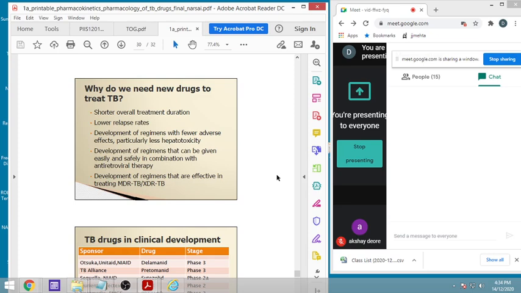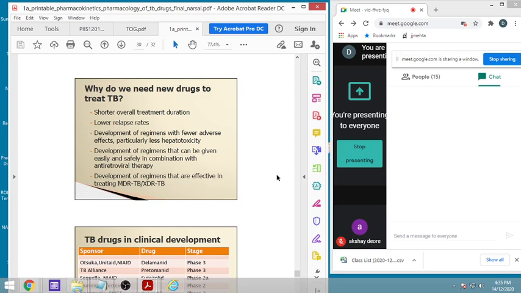Development of regimens which have fewer adverse effects and less hepatotoxicity, because the two main drugs are hepatotoxic, so that is the biggest problem. Development of regimens that can be given easily and safely in combination with antiretroviral therapy, because HIV is one of the complications that in most cases nowadays occurs simultaneously, and that becomes again a complication.